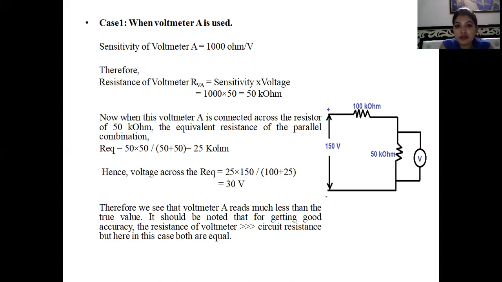The value should be 50 volt, and after introducing a voltmeter of very high internal resistance, the value is 48 point something, which is very close to the true value. The loading effect could be reduced if we have internal resistance very high as compared to other circuit resistance.